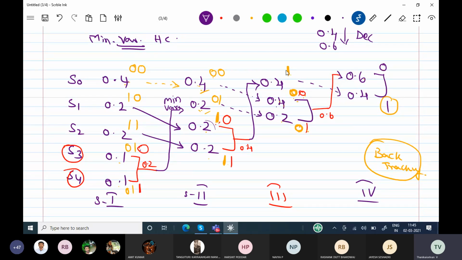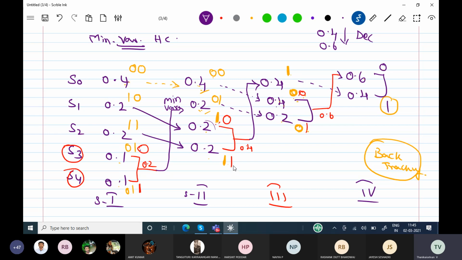Now we are going to take this 1, 0, 0, 0, 1 to the second stage. So now again the backtracking. First you take this 0.4, the corresponding binary is 1. That will be taken to the previous stage, that is the second stage. You see my cursor. 0.2 plus 0.2 is the answer for this 0.4. When we add these two values, the answer will become 0.4. So 0.2 is already encoded with 0, and the next 0.2 is already encoded as 1. So the new code is 1, that is going to be kept before the old one.